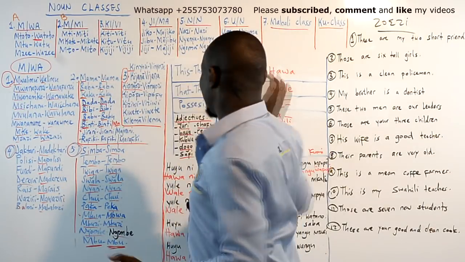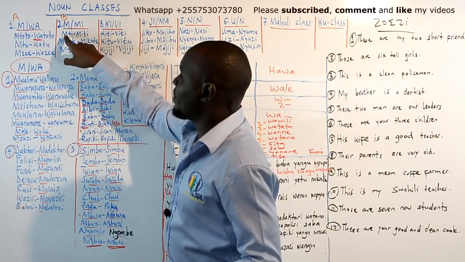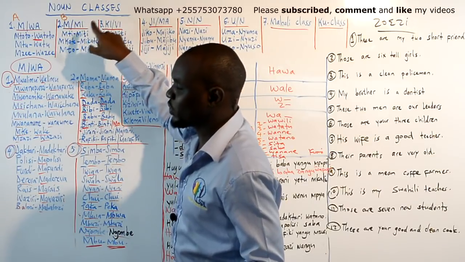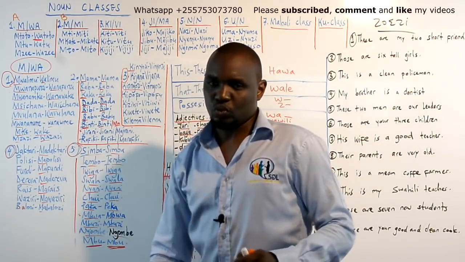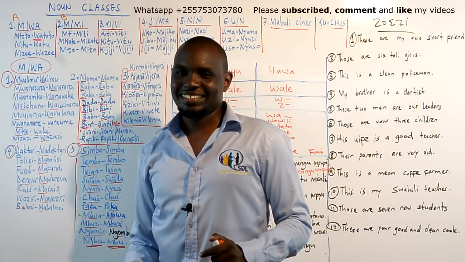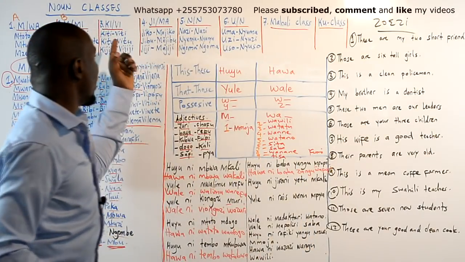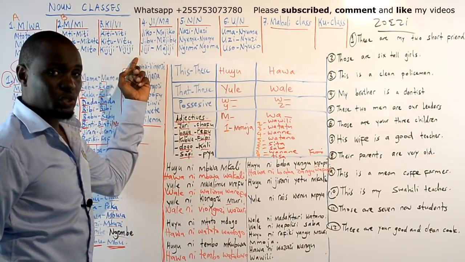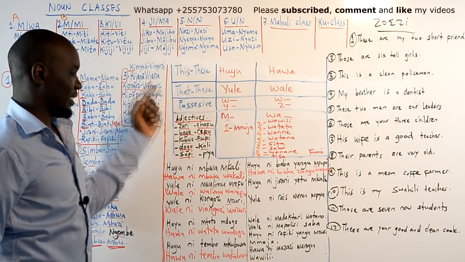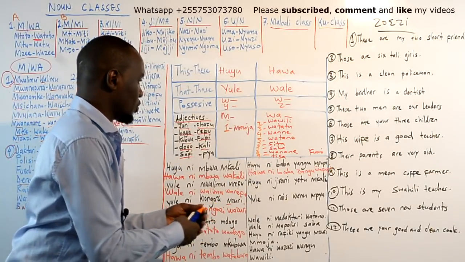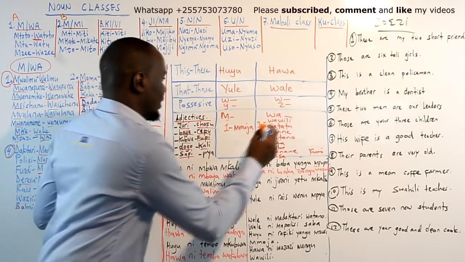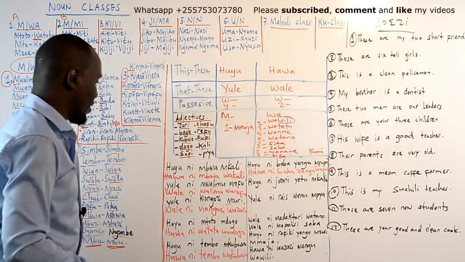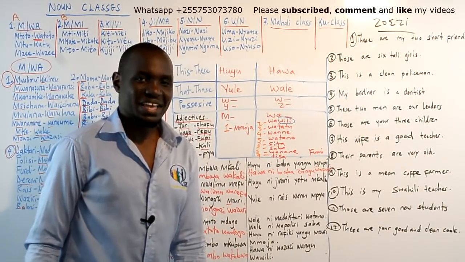For other noun classes, maybe 1 tree will be mti mmoja, 3 trees will be miti mitatu, miti minne. See that? So it will go like that. One village will be kijiji kimoja. 2 villages will be vijiji viwili. For number 2 we take wili, not mbili, for noun classes. You see that? I hope you understand.